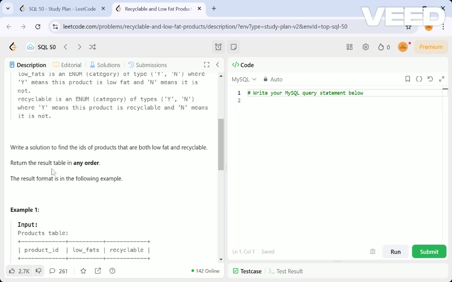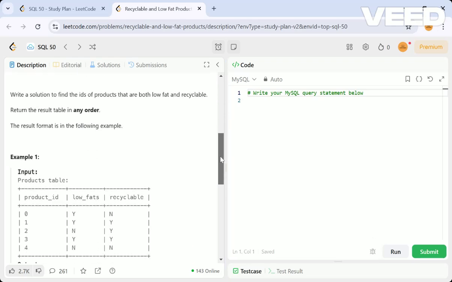Next, they ask to return the result table in any order. They are not specific about the order, so we can return in any order. And the result format should be as in the following example.